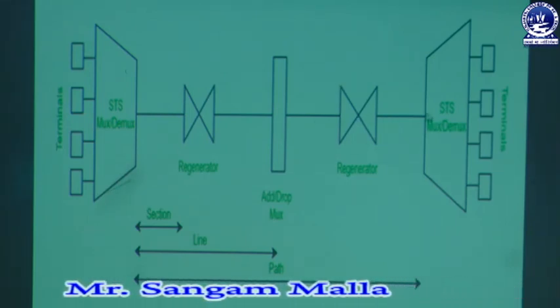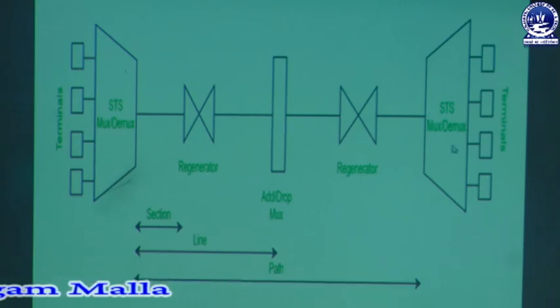Again the optical signals are being received by the STS demultiplexer. Again the STS demultiplexer converts the optical signal to electrical signals. So in this way the STS multiplexer and demultiplexer play the role.